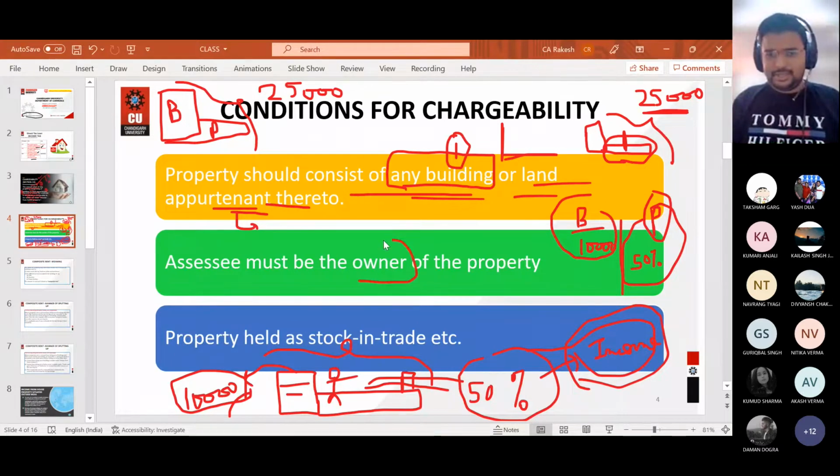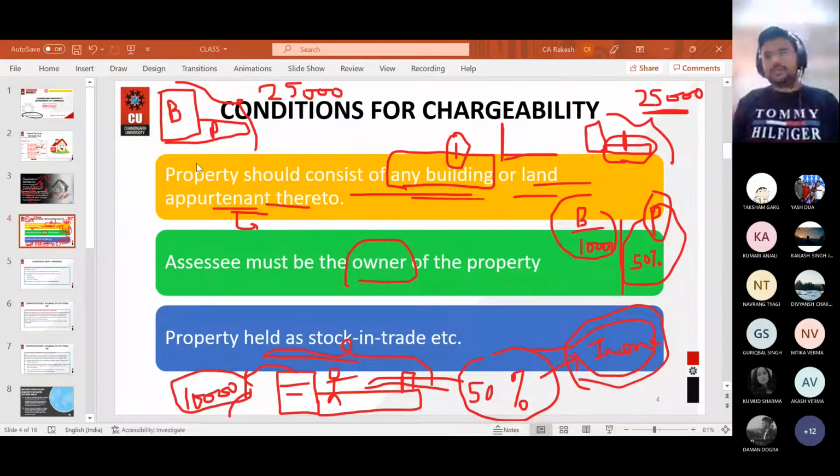Then the assessee must be the owner of that particular property. If the assessee is the owner, then only income generated from that property will be chargeable under the head income from house property. And the last thing is property held as stock in trade.